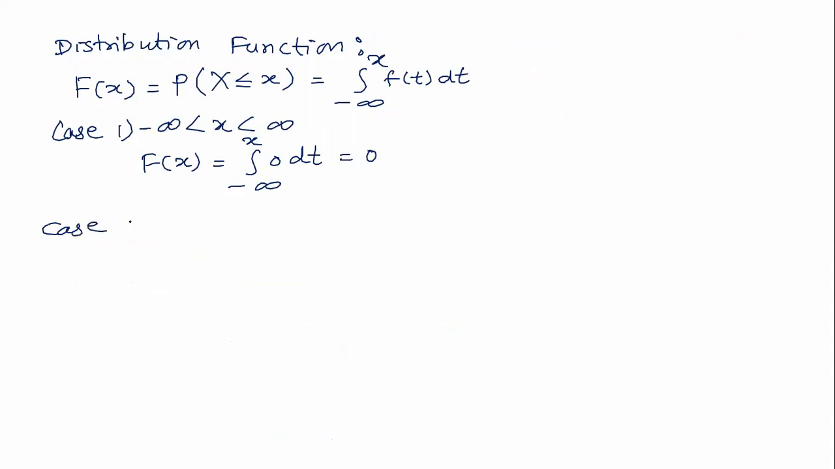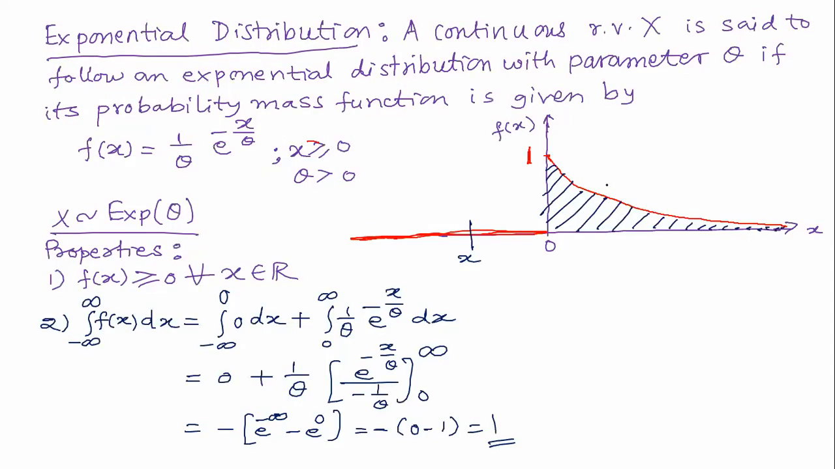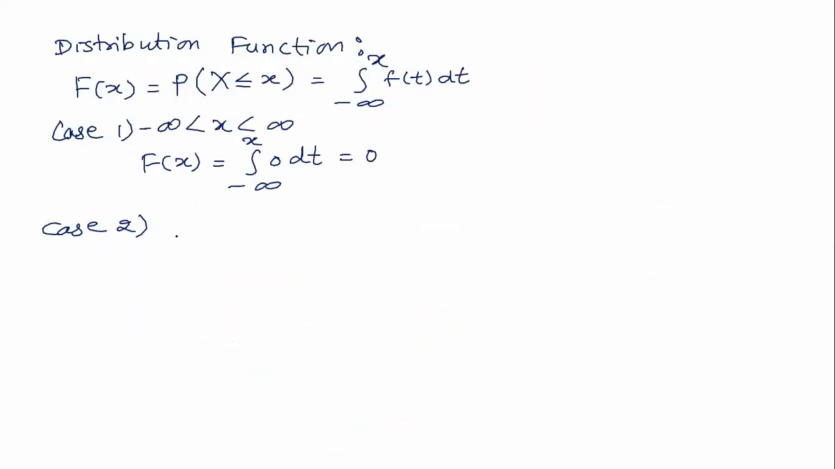This is case 1. And the second case will be x is anything from 0 to infinity. So 0 less than or equal to x less than infinity, capital F of x will be equal to integration from minus infinity to x of small f of t into dt.